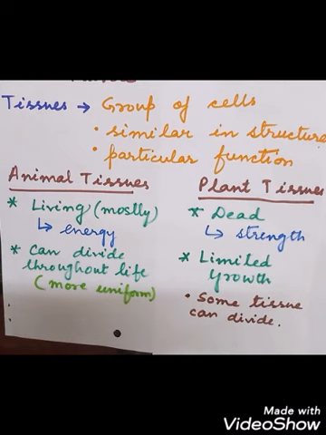So these are the differences between the animal and plant tissues, and the most important is that the animal tissues are living and the plant tissues are mostly dead. Okay. So I think you have understood about the tissues. And one more thing is that in multicellular organisms, the specialized functions of tissues are very, very important, and grouping is also very important, so that each and every group of cells can perform a different function, because there are so many cells present in multicellular organisms.